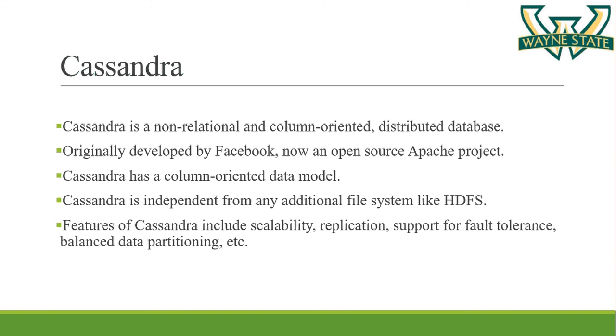Cassandra has a column-oriented data model. So it is independent of any additional file system like Hadoop. Hadoop uses the HDFS, which is the Hadoop distributed file system. Cassandra doesn't need any additional file system. Some features of Cassandra are scalability, replication, support for fault tolerance, balanced data partitioning, etc.